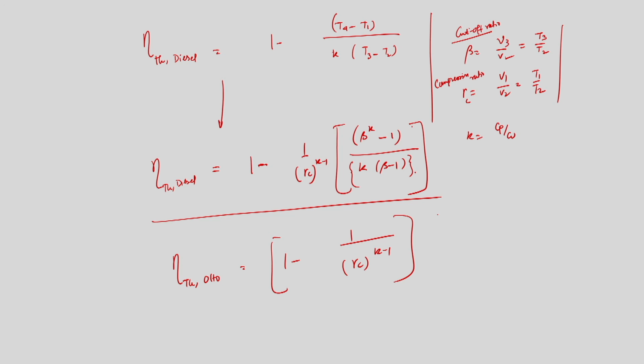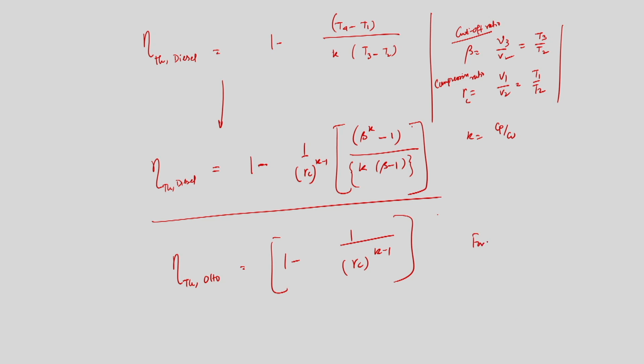So, if I compare the efficiency of the diesel cycle and the Otto cycle, what is seen is that for a given compression ratio, the efficiency of the Otto cycle will always be higher than the diesel cycle, because this term is always greater than 1. So, for a given rc or compression ratio, the thermal efficiency of the Otto cycle is always greater than the thermal efficiency of the diesel cycle.